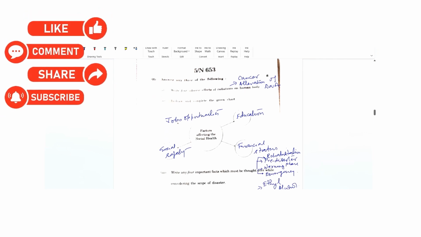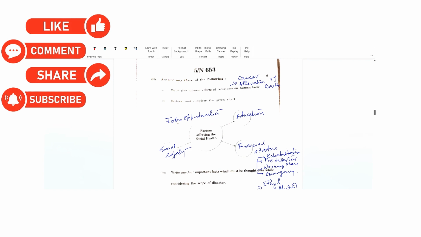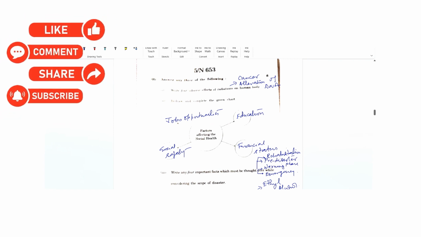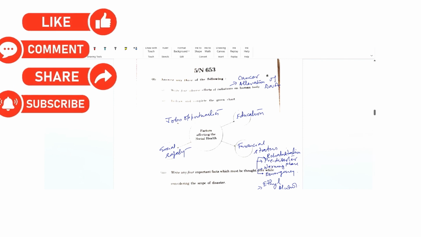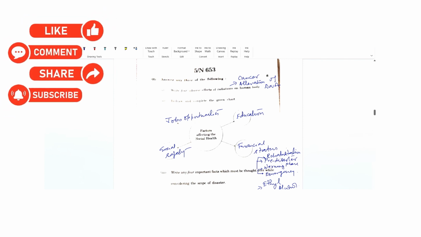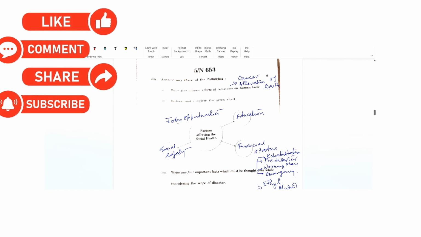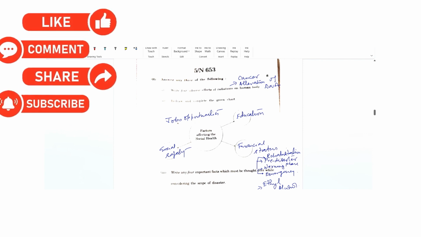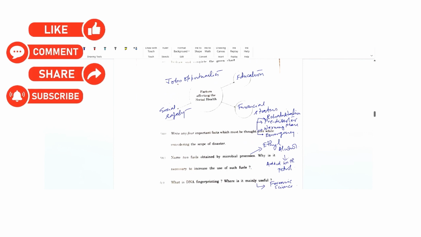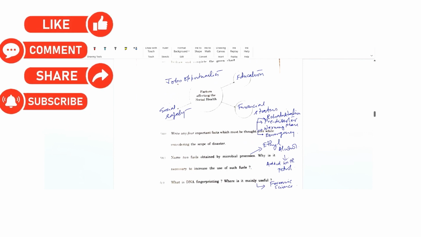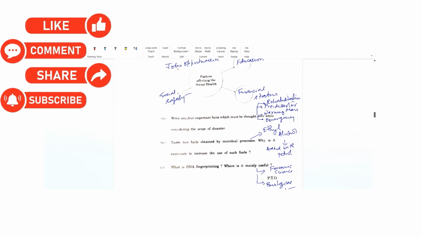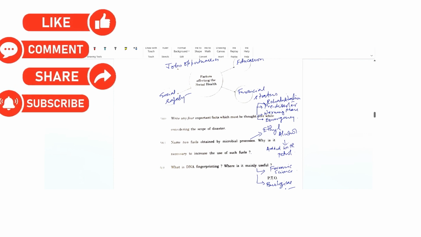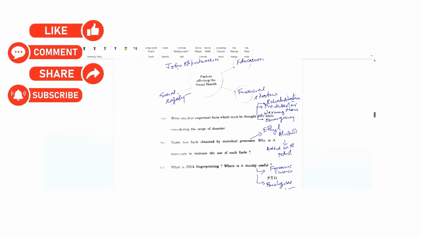Now let's see, we have to now fill up these different components of the chart. So factors affecting the social health, there are many components mentioned in the book, out of which job opportunities, social safety, education, and financial status are a few. Similarly, write any 4 important facts which must be thought over while considering the scope of disaster.